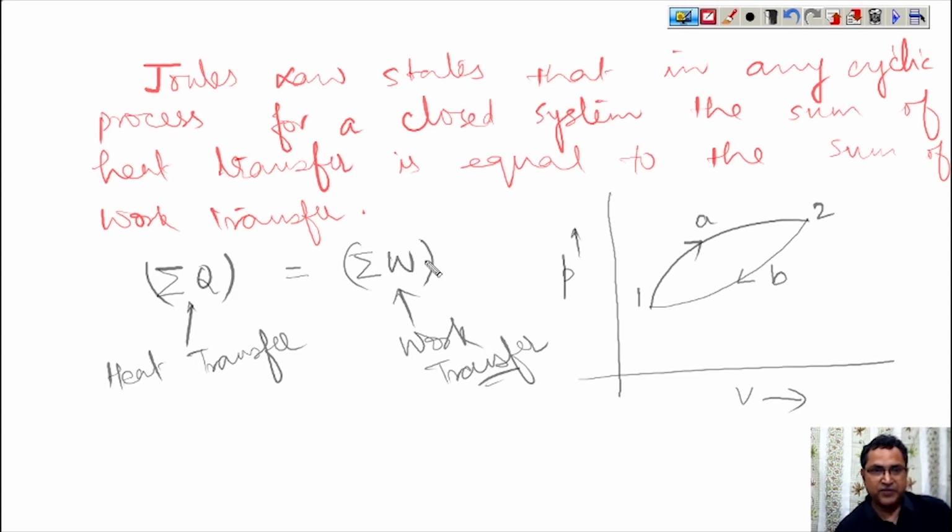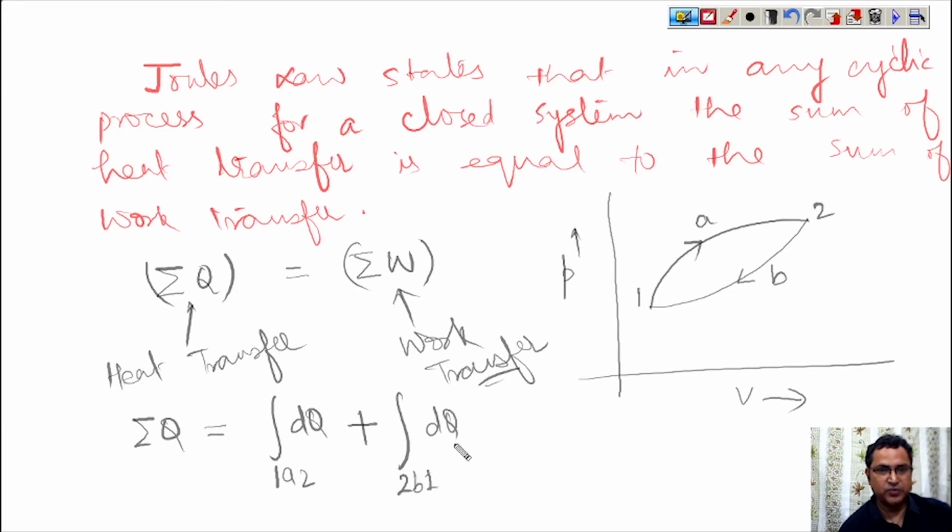So if we apply Joule's law for this cycle in which we move from state 1 to state 2 through path A and return from state 2 to state 1 through path B, then what is the summation of Q? It is nothing but the integration along path 1A2 of dQ, plus returning along path 2B1, dQ.